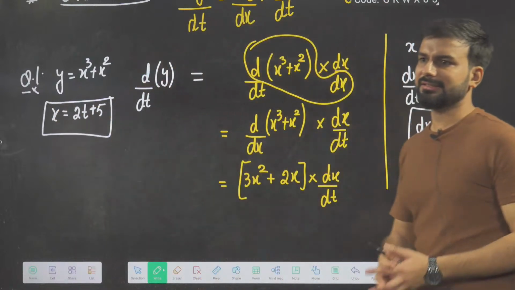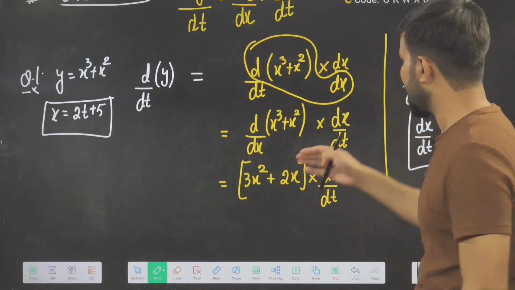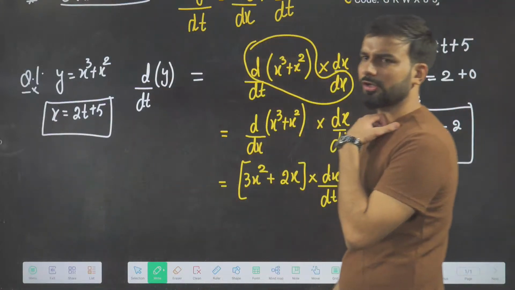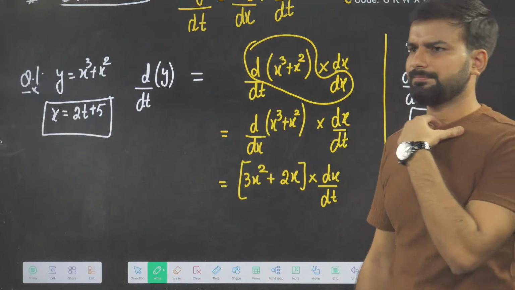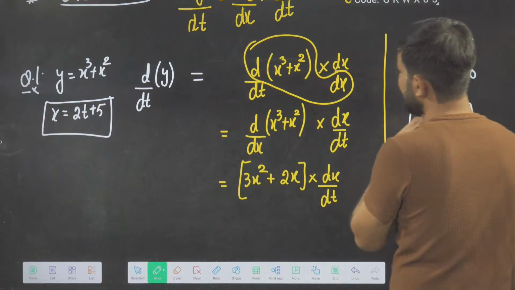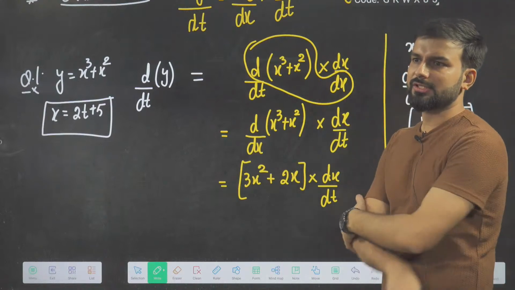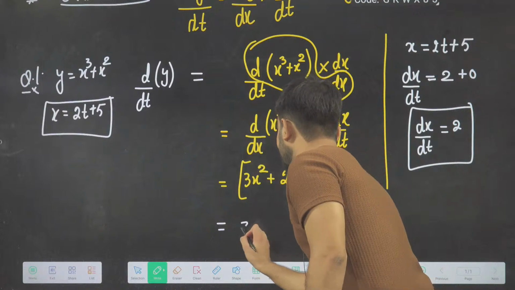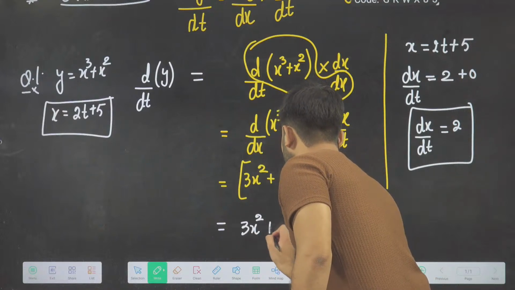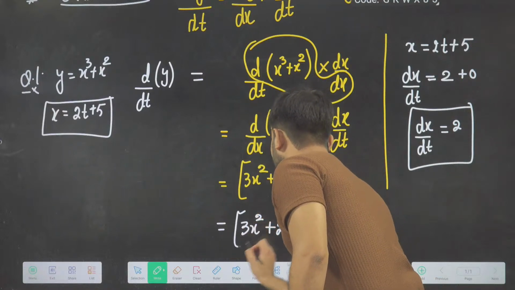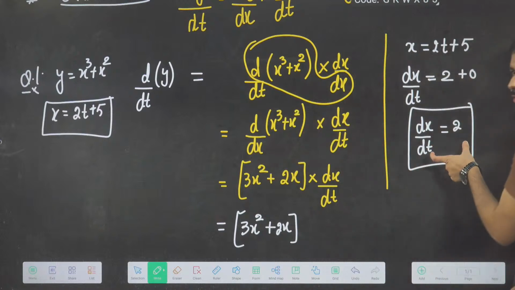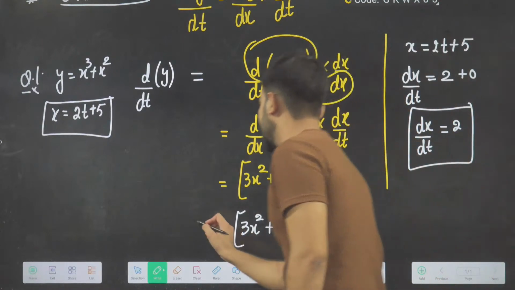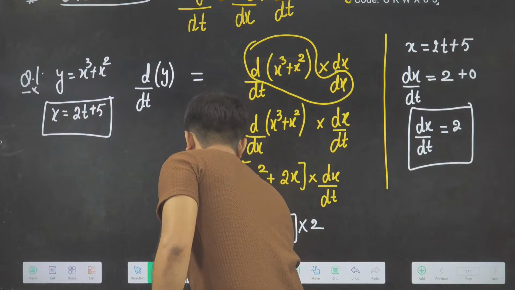And why am I telling this? Because we are going to do a question based on it. So this is how we solve the chain formula. It is not required too much, very few times it is required. So I hope you understood how to do this. And we can put this value: what answer will I get in the final? 3x square plus 2x into the value of dx by dt. I have to put here 2. This is the final answer of dy by dt.